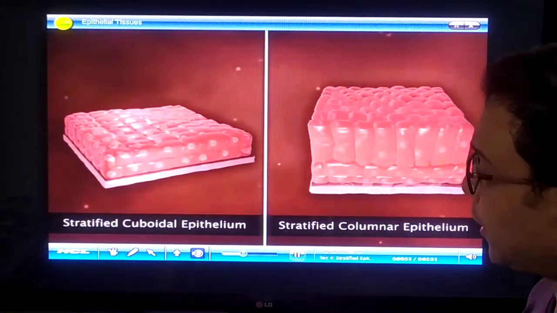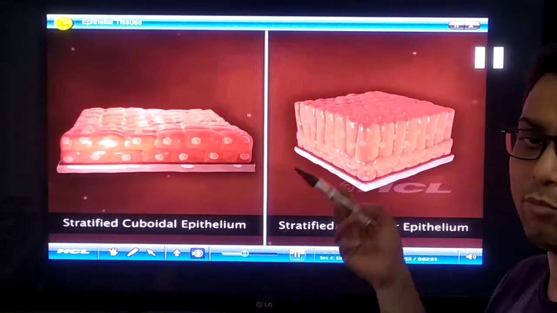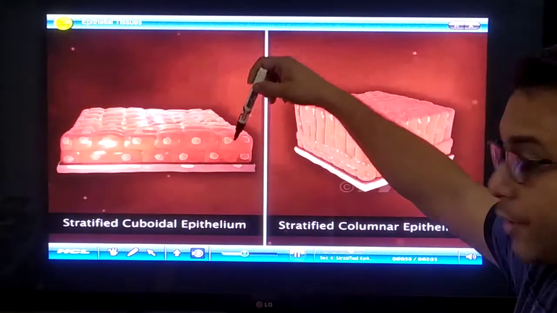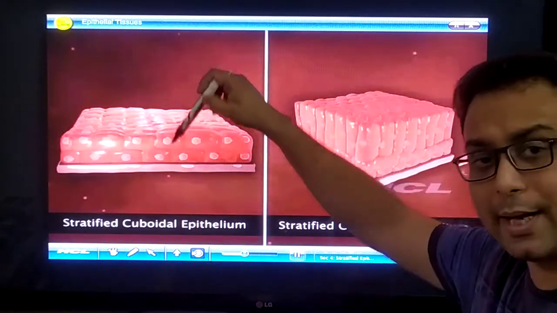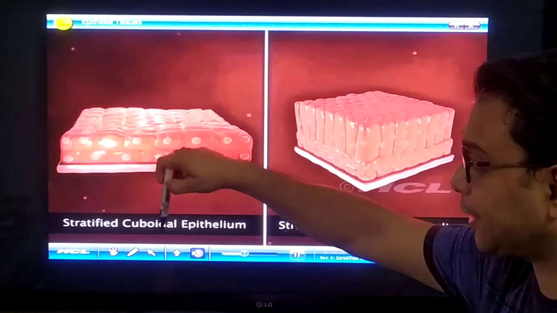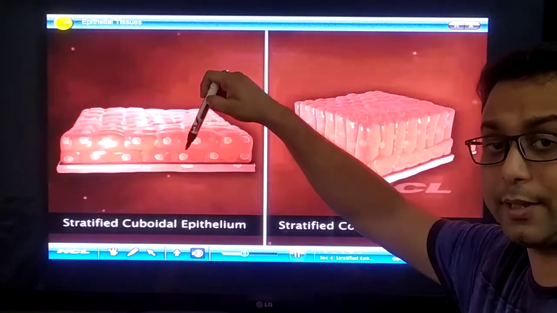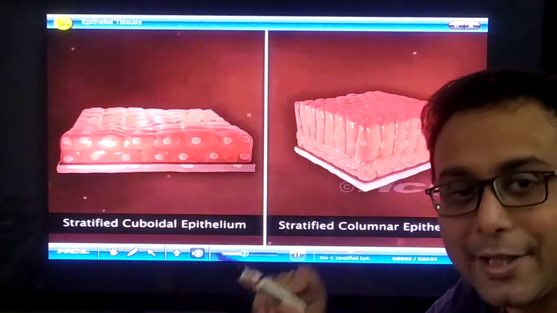So the most important: stratified cuboidal epithelium and stratified columnar epithelium. What is the difference? Already we know that there are many layers, but the topmost layer of cells is cube-like, so it is called the cuboidal epithelium. Many layers, so they are stratified.